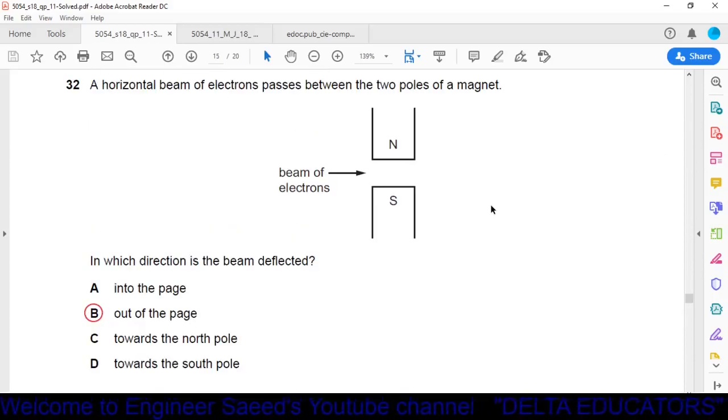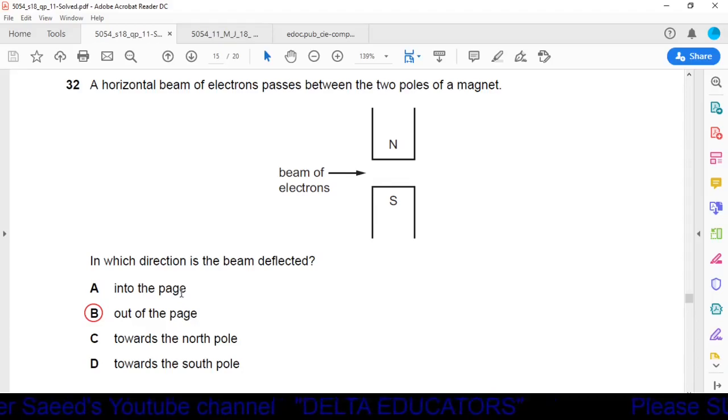Question number 32. A horizontal beam of electrons passes between the two poles of a magnet. Okay, it is two poles of the magnet, north and south poles. Here is a beam of electrons passing in between the poles. In which direction is the beam deflected? It is asked when it passes through the magnetic field, what will be the direction of these electron beams, where it will be deflected.